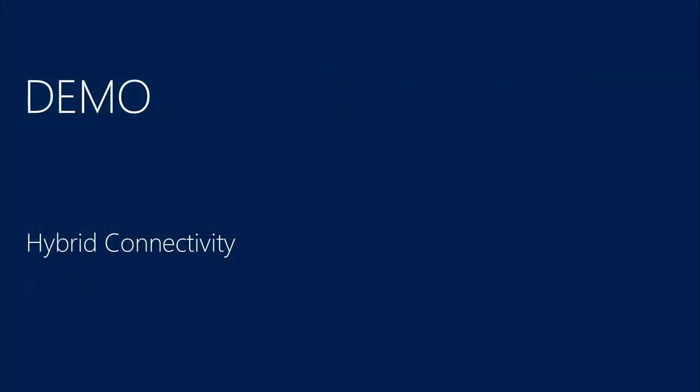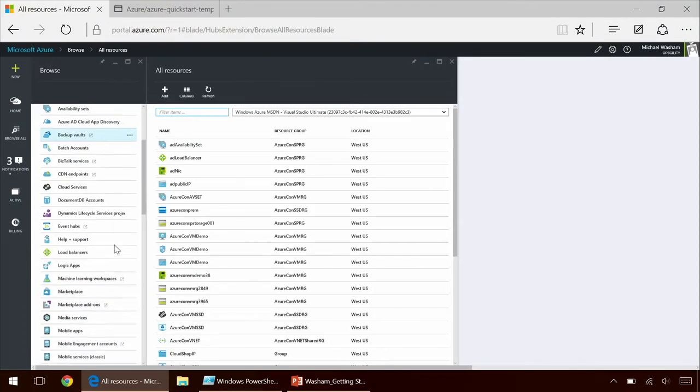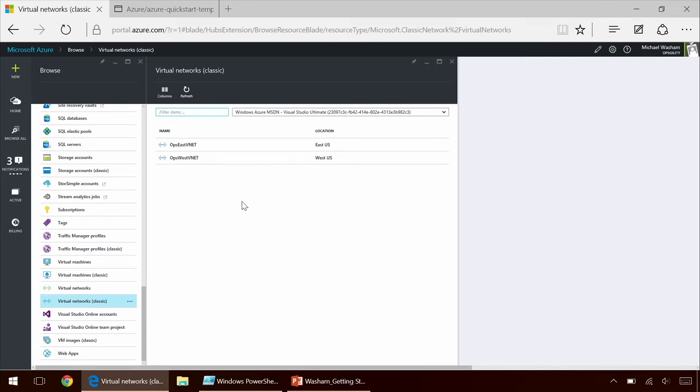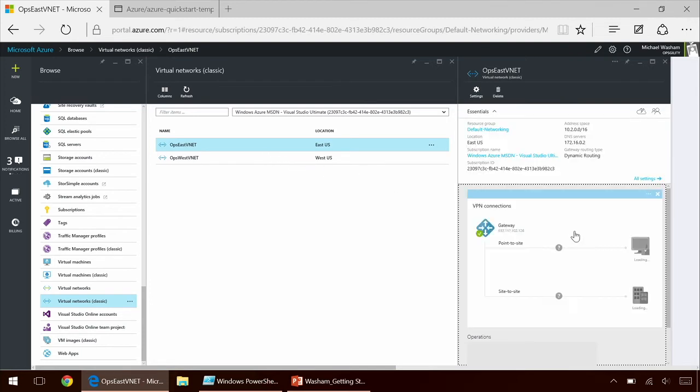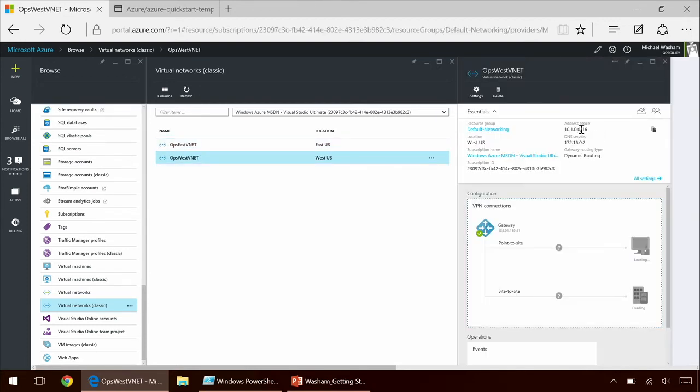So let's walk through a real quick demo of an existing hybrid connectivity solution deployed. Back in the Azure Management Portal, I'm going to go to Browse All, and this is essentially the same diagram that we just saw in the slides. If I go down to Virtual Networks, you can see that I have 2 virtual networks that are already created, one is Ops East VNet, which is in the East US region, and Ops West VNet, which is in the West US region. If I open up each of these, you can see that the address space for East is 10.2.0.0, and the address space for West is 10.1.0.0.